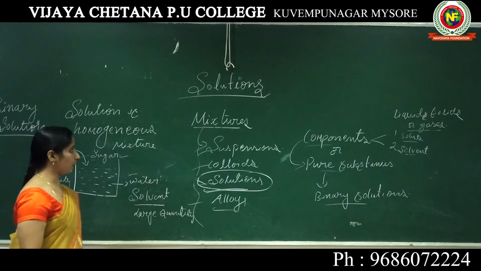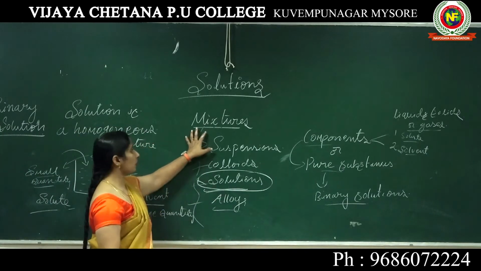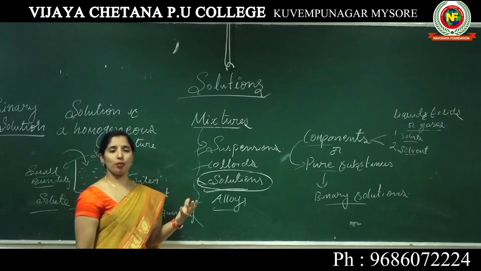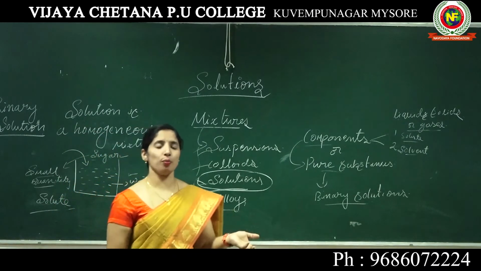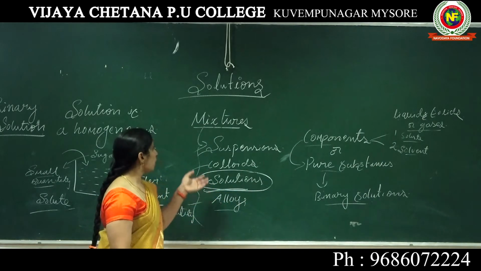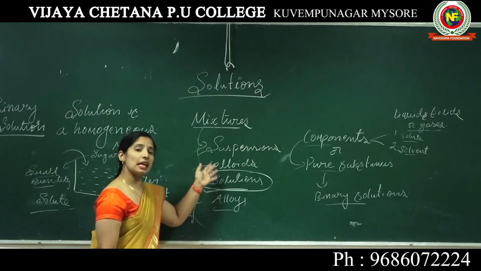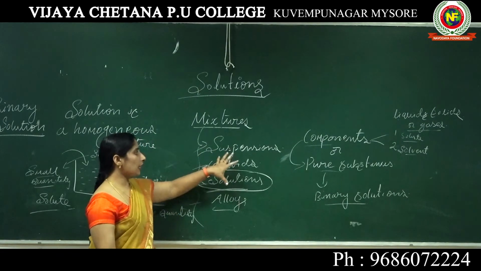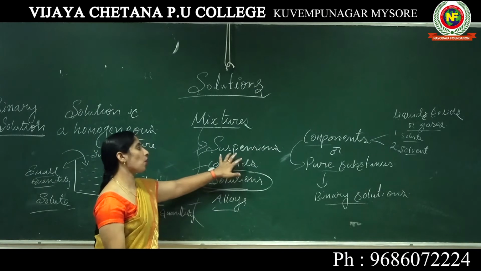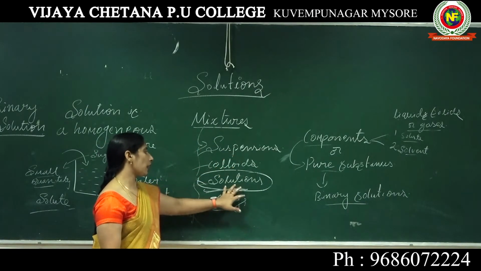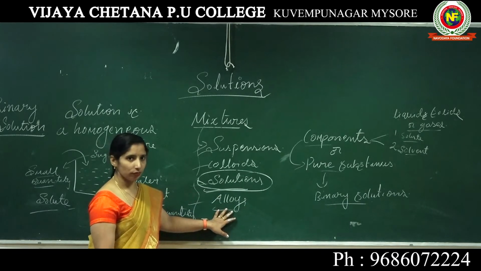Types of solution. Once again I am repeating this concept. If any material is made up of two or more components, we call it a mixture based on its physical properties. Based on these properties, they are classified into suspensions, colloids, solutions and alloys.